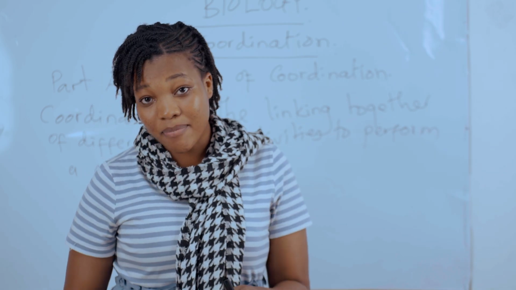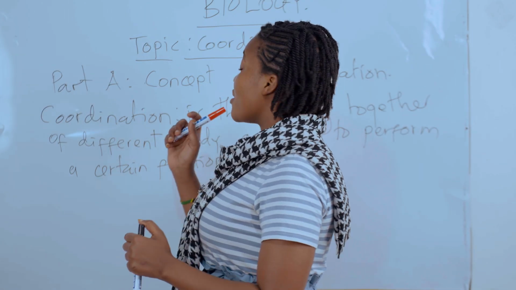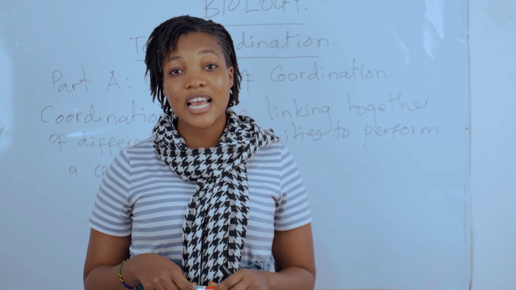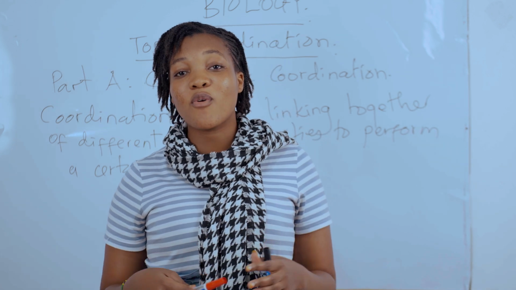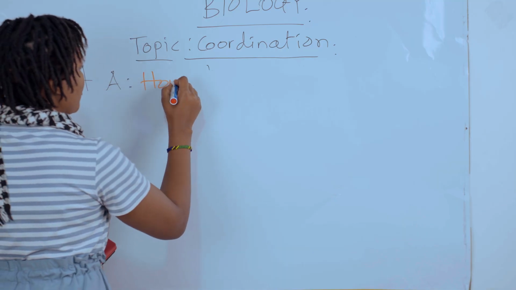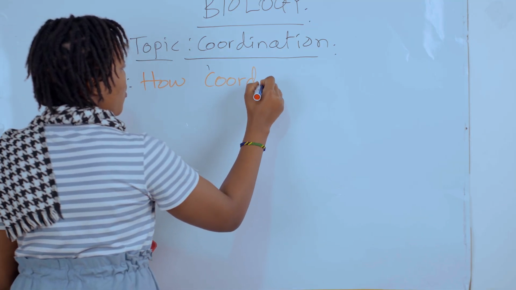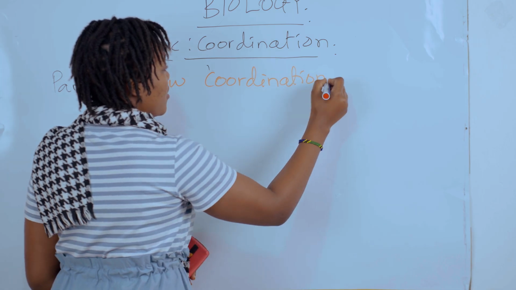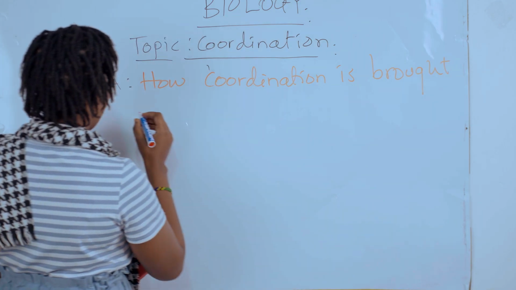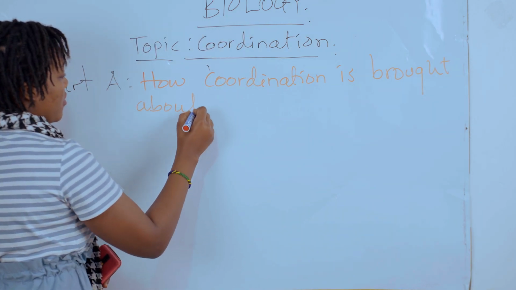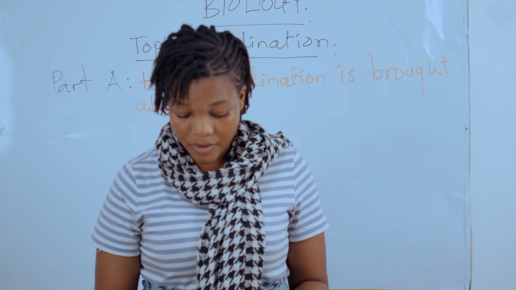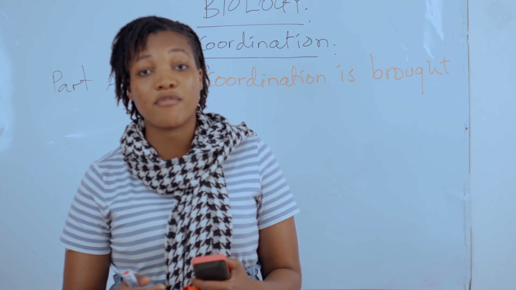So now we are going to the second part. We said in this part of concept of coordination, we are going to see two things. The first one is definition of coordination, and the second thing is we're going to see on how coordination is brought about. How, ni namna gani coordination sasa huwa inatokea. So in this part, first of all, there are 5 things we have to note.